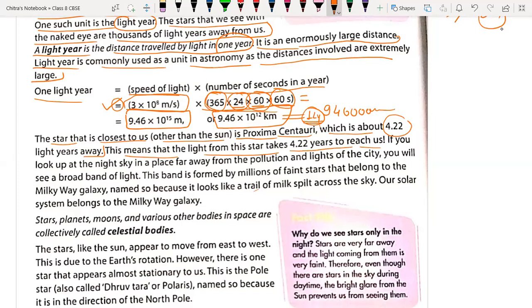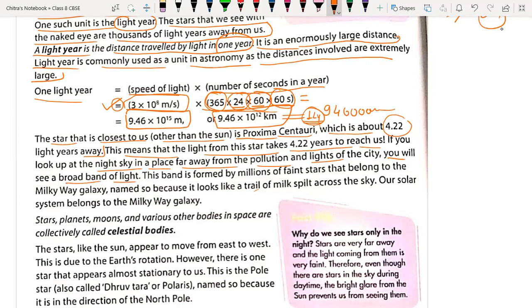If you look up at the night sky in a place far away from pollution, and if you want to observe the sky, you have to move away from the city toward a hill station.